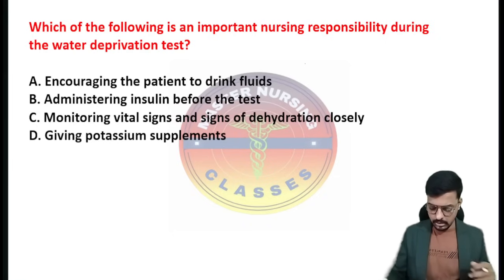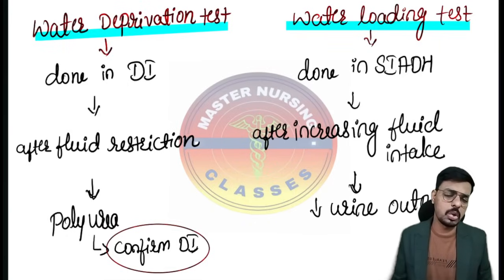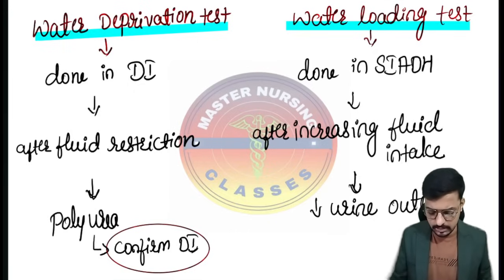Students, in two situations we will study two different important tests. In the case of diabetes insipidus, we will do the water deprivation test, and in the case of the syndrome of inappropriate antidiuretic hormone, there we will do the water loading test. In both situations, we need to monitor a special thing that is very important for our exam purposes. First, we will understand what the water deprivation test and the water loading test are. Before going to that, I will tell you a little about the function of our antidiuretic hormone, because of which these two diseases, the syndrome of inappropriate antidiuretic hormone and diabetes insipidus, both happen.